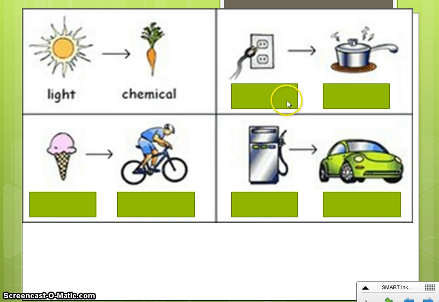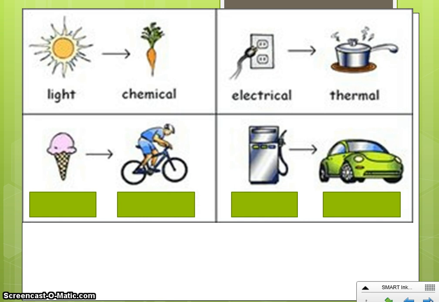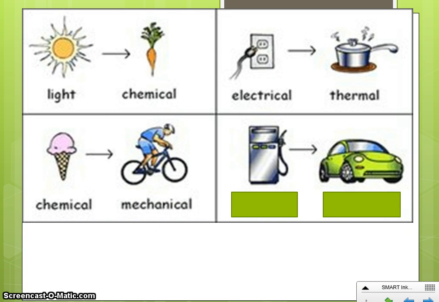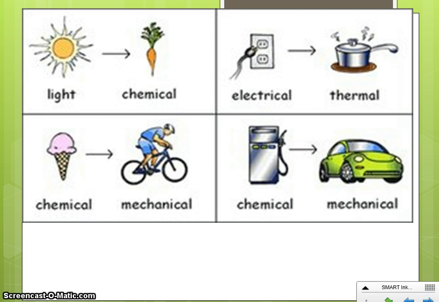Okay? Another example is a stove at home. It starts out the energy as electrical energy and changes it into heat or thermal energy. When you eat an ice cream cone, that ice cream cone has chemical energy, and you change that chemical energy into the energy of motion, which is mechanical energy. When you go to the gas pump at the gas station, the gasoline has chemical energy, and your car converts that chemical energy into mechanical energy so it can move.